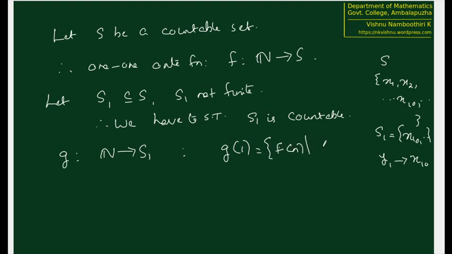g of 1 is equal to f of n, where n is the least index of elements in S1. So in this case, g of 1 is equal to f of 10, or it's x10. Okay, now